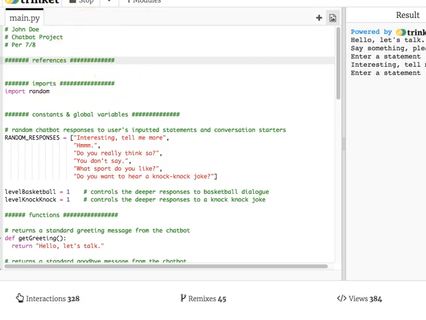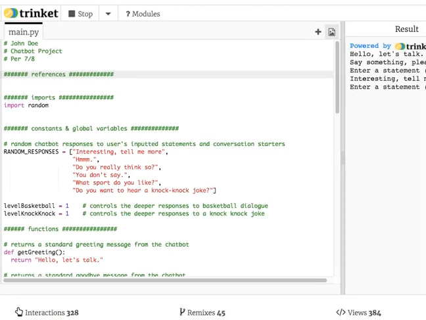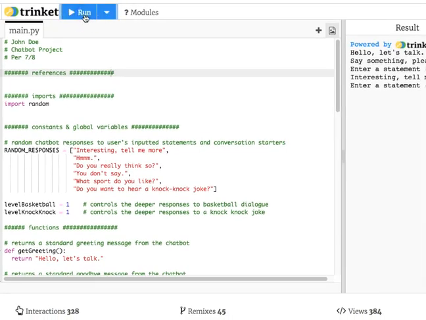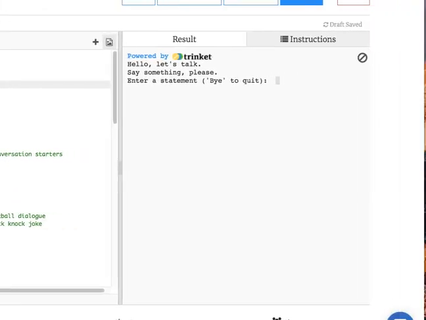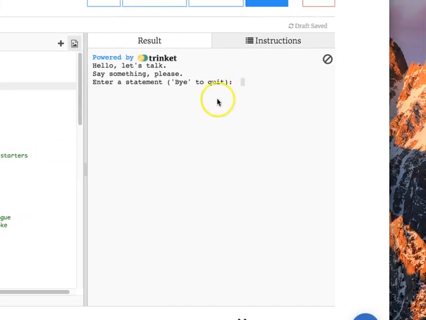First of all, let's run the program to get an appreciation for how it works. When I click run, over here in my console output window, this is not Turtle Graphics. This is that bottom area. I just stretched it up so it fills in the whole screen. The chatbot gives a greeting. Hello, let's talk. And then it tells us to say something, please. So that's part of the greeting.